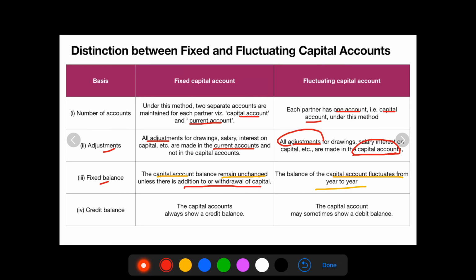Point number 4, credit balance. The capital accounts always show a credit balance under fixed capital account. However, under fluctuating capital account, the capital account may show a debit balance. That means you might have a debit balance or you might even get a credit balance.